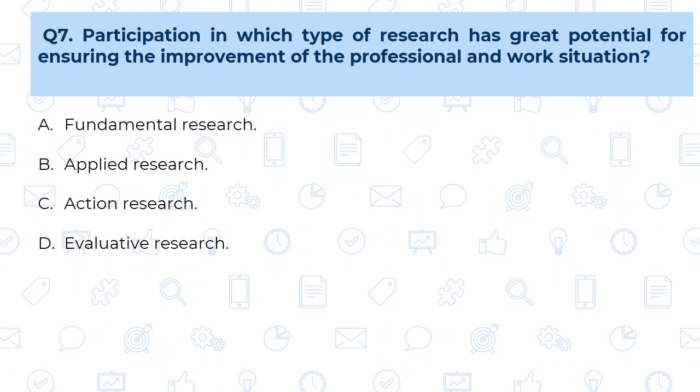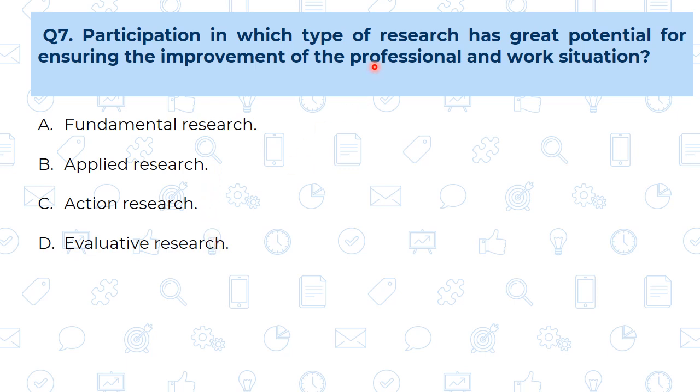Question number 7. Participation in which type of research has a great potential for ensuring improvement for the professional and the work situation? Fundamental research, applied research, action research and evaluative research.